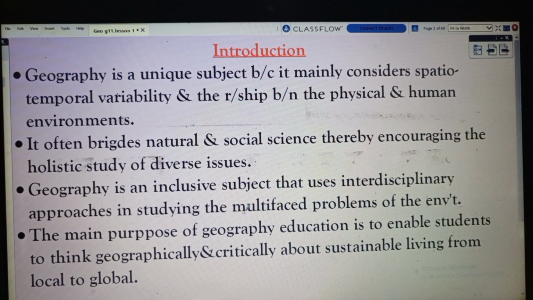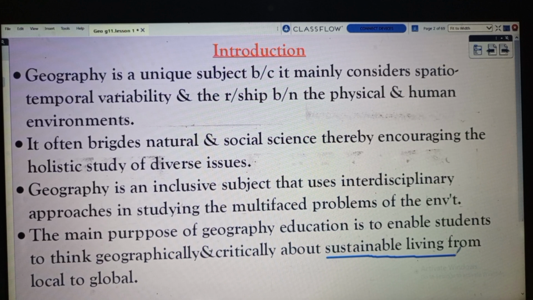The main purpose of geography education is to enable students to think geographically, and also to think critically about sustainable living, from local to global.